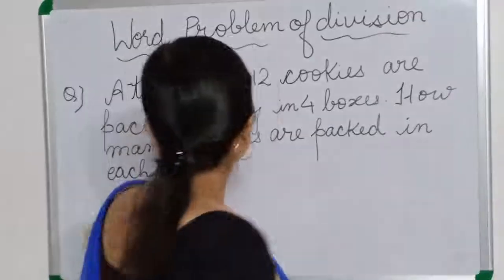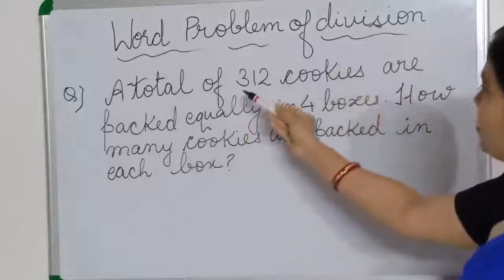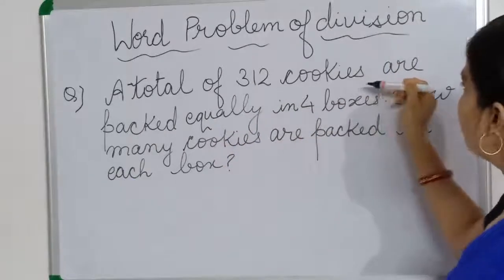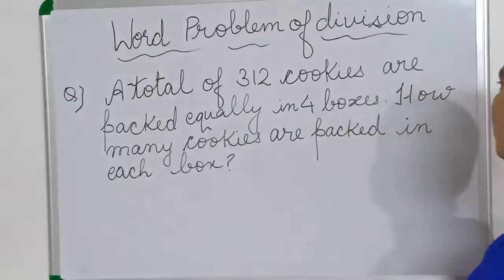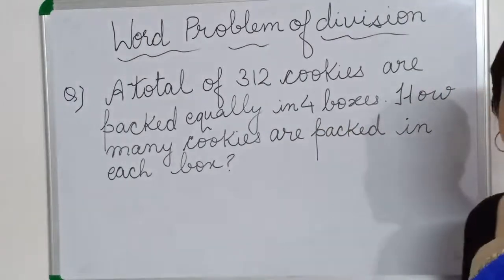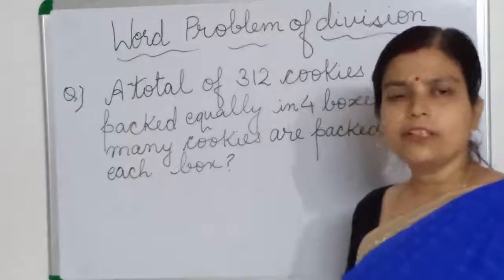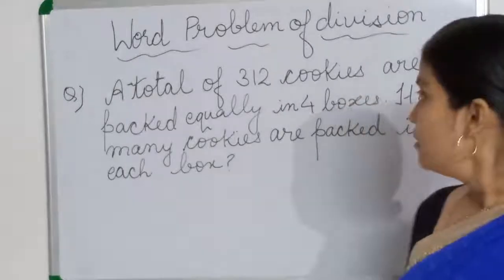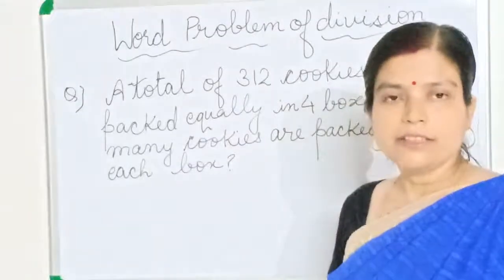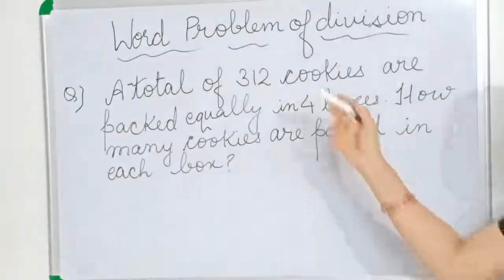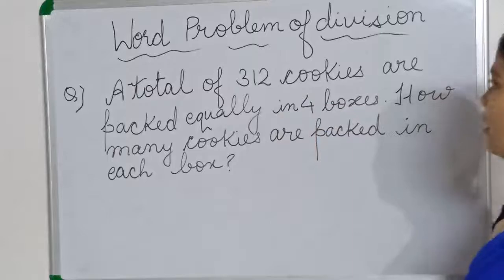In this word problem you read it again and again. A total of 312 cookies are packed equally in 4 boxes. What is said? It is said not total cookies, biscuit. How many biscuits? 312 biscuits.